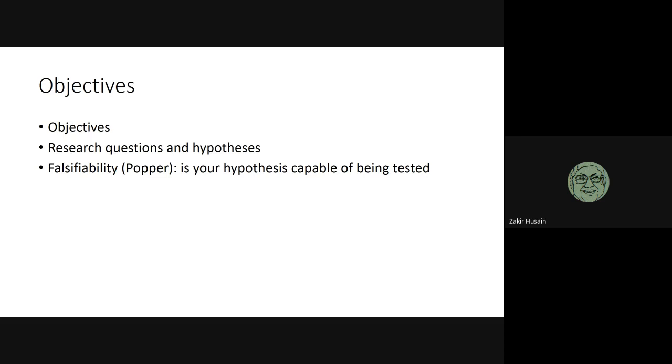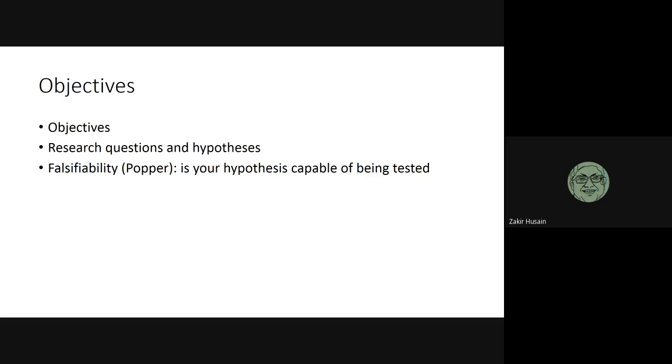When you're framing the hypothesis, there's a very important principle which was laid down by Popper, which is the principle of falsifiability. Popper said that a scientific statement is capable of being proved wrong.